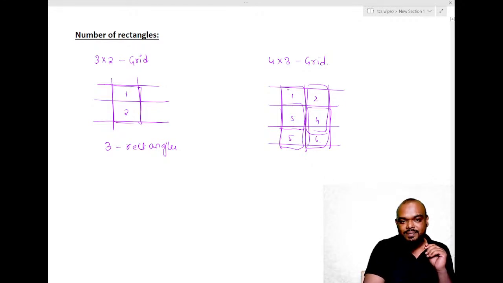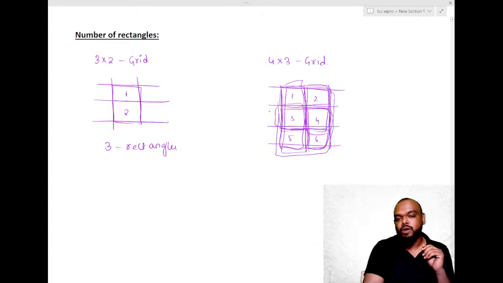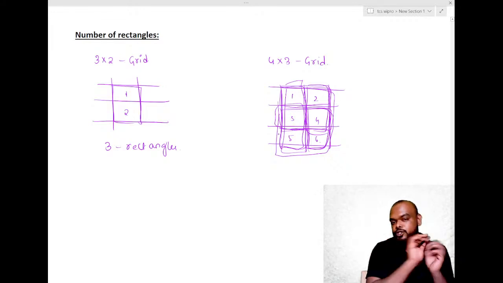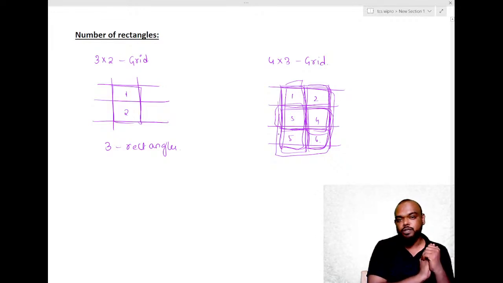Again, what else? 11, 12, 13, 14, 15, 16, 17. I could have missed a few more. And one more bigger one, 18. I'm getting 18 like this, but this is not a feasible method. You must have understood by this. So we cannot use this method. We need some other methods.